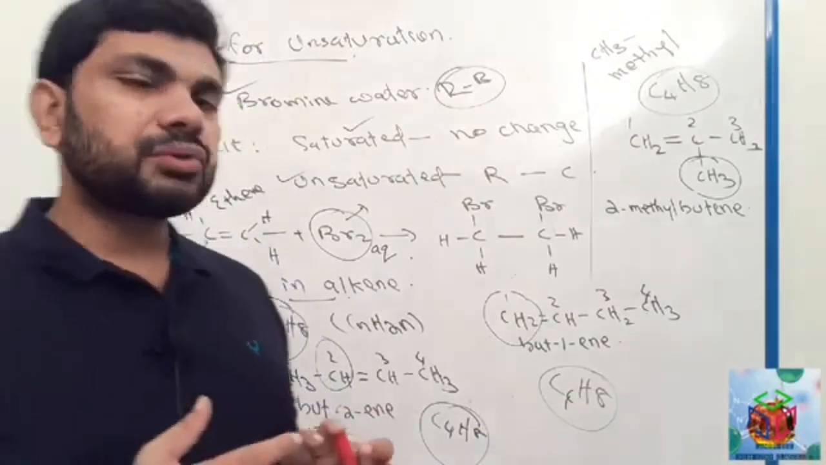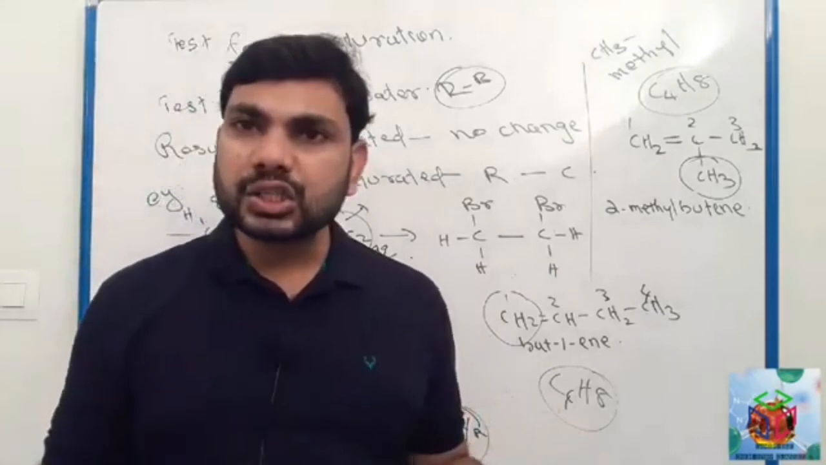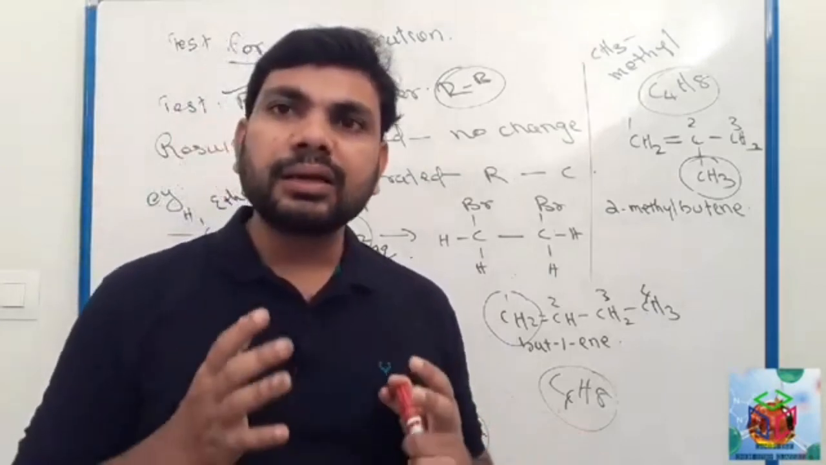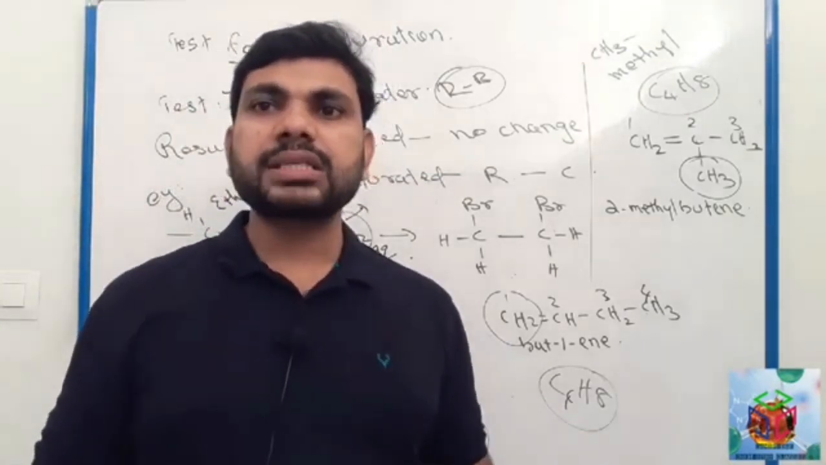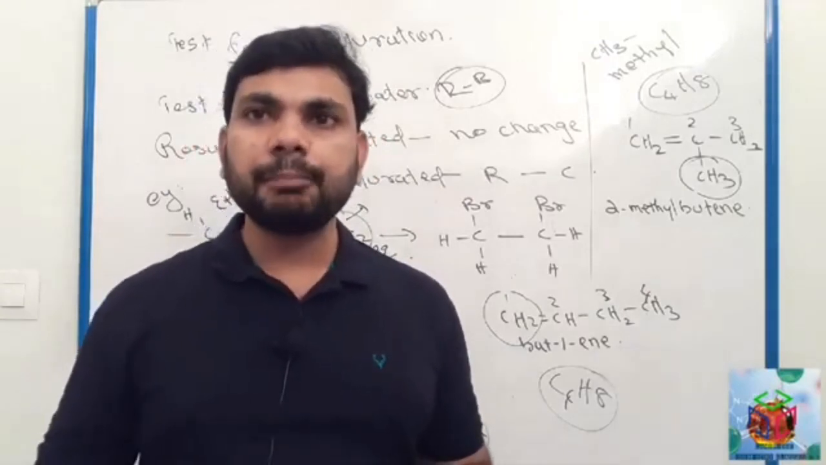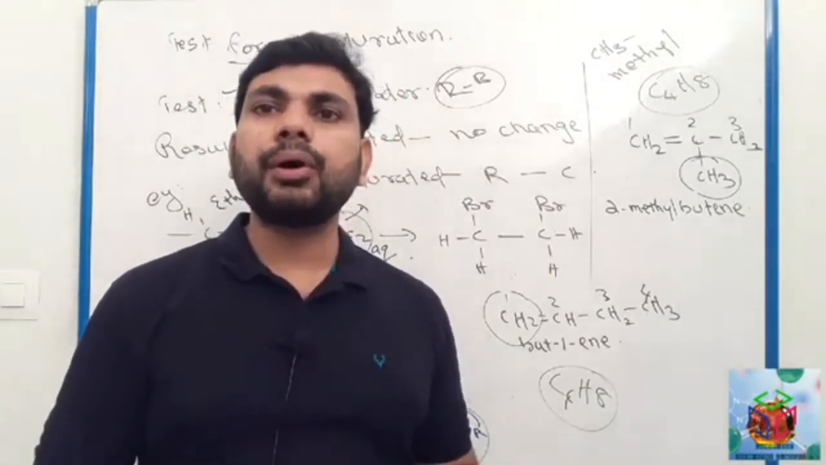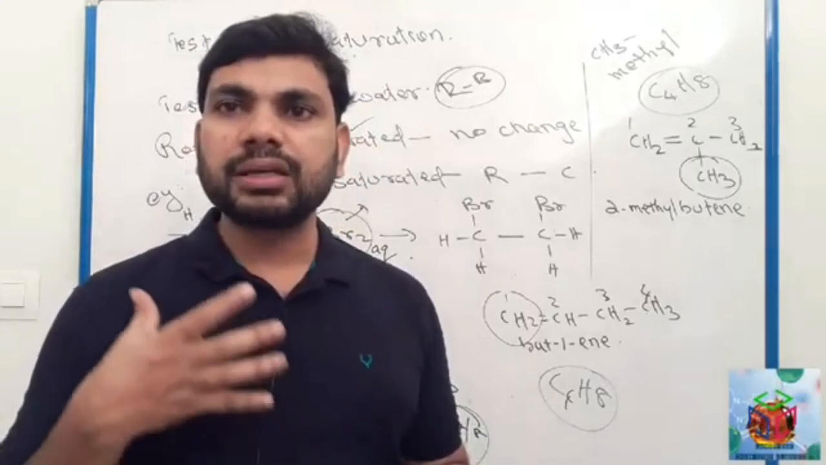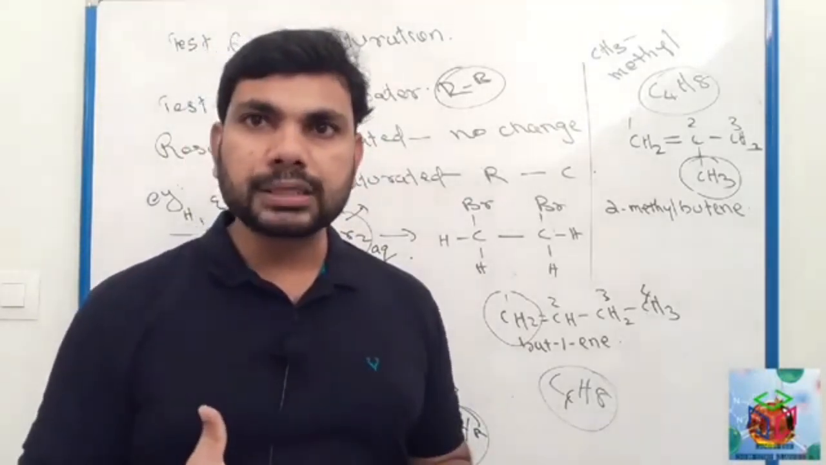Clear? Also you have to remember that different isomers have different properties. We already discussed before, in the case of alkanes, their melting and boiling points may be different. Different isomers have different properties.